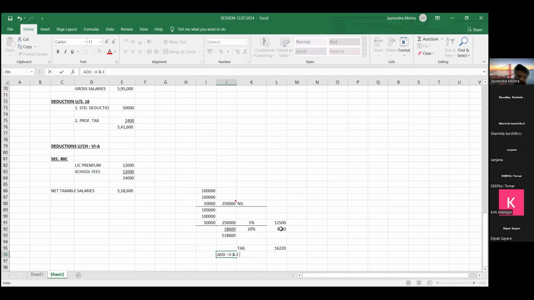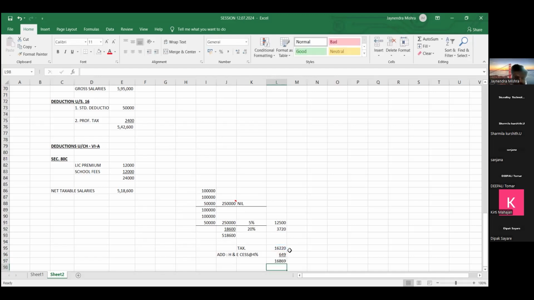Another name of tax is cess. Tax का दूसरा नाम क्या होता है friend? Cess. So it's health and education cess. Rate friends we have to remember it's 4%. It's 4% of tax amount. 4% of what friend? Tax amount. So it comes to, round off कर देते हैं. Let's round it off. 649.